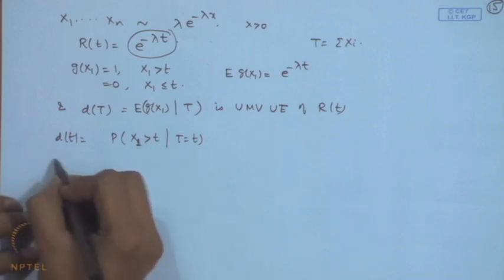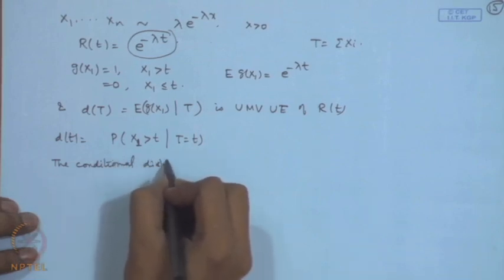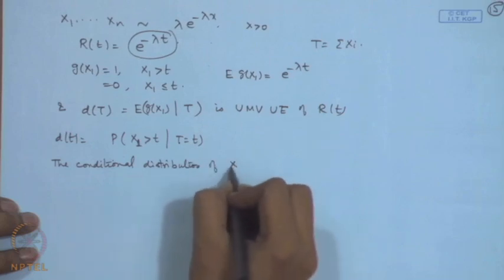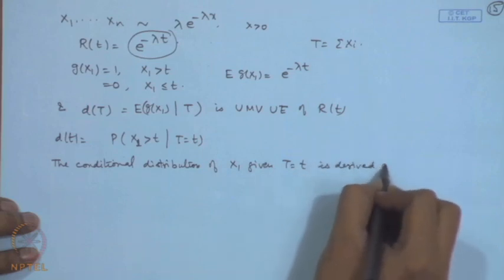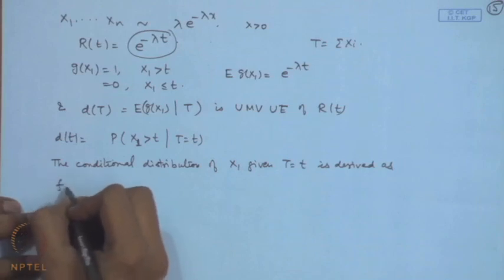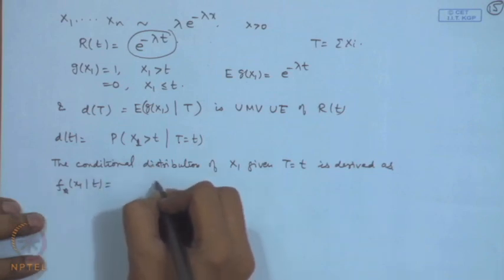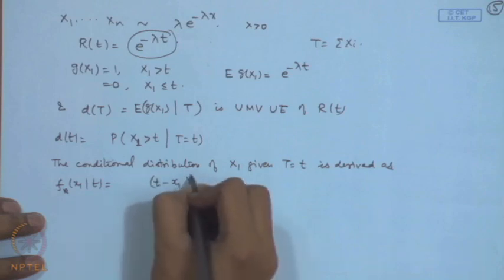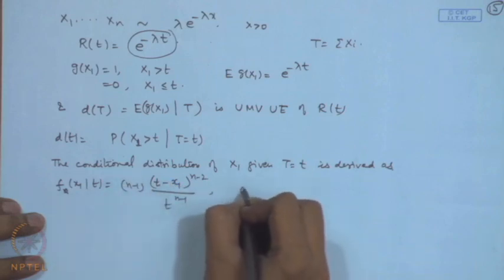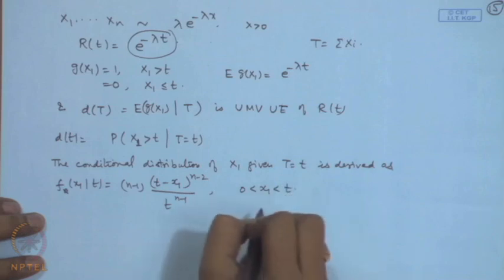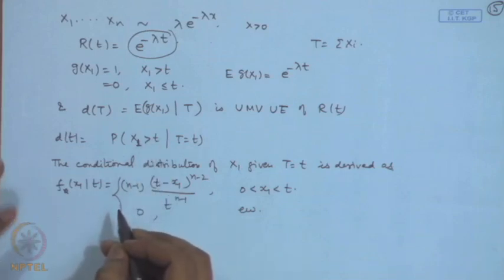The conditional distribution of x1 given t is equal to t is derived as f of x1 given t is equal to t minus x1 to the power n minus 2 divided by t to the power n minus 1 into n minus 1, for 0 less than x1 less than t, and it is equal to 0 elsewhere.